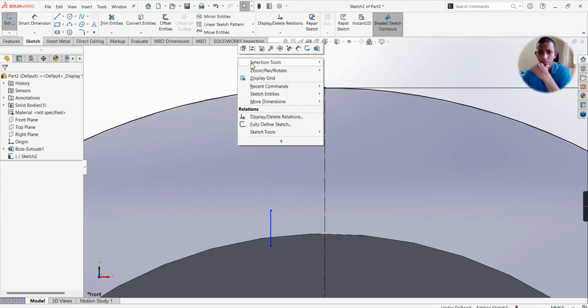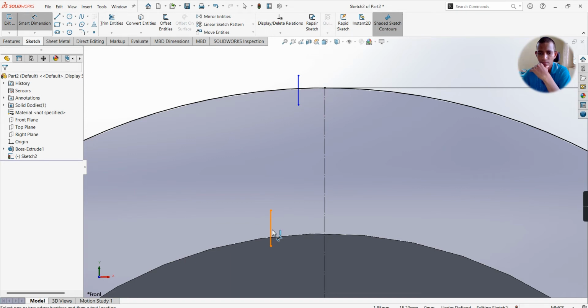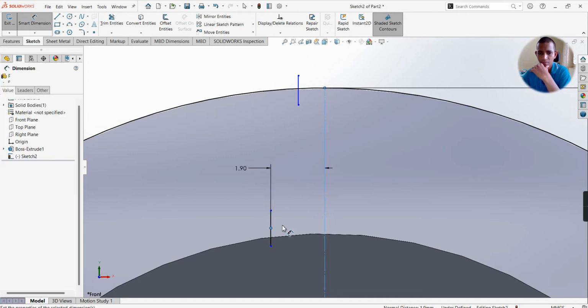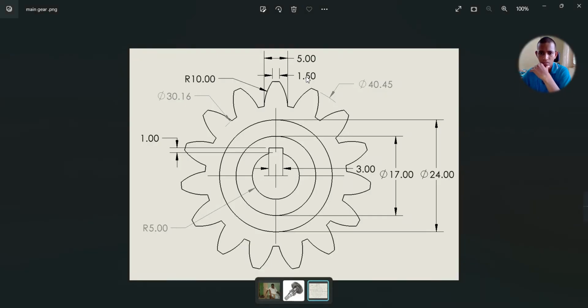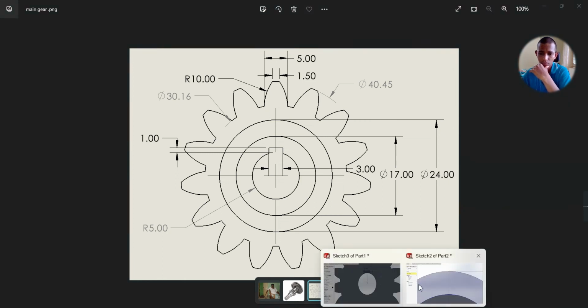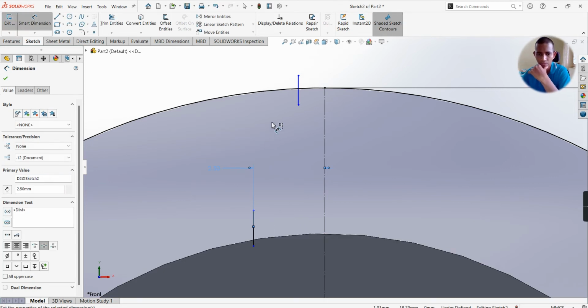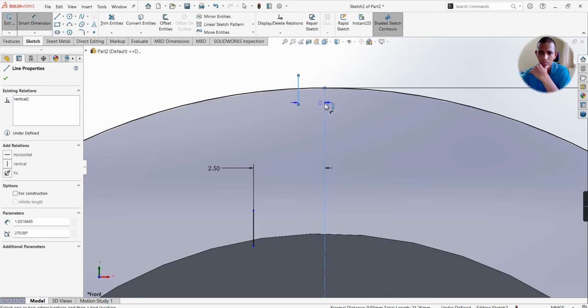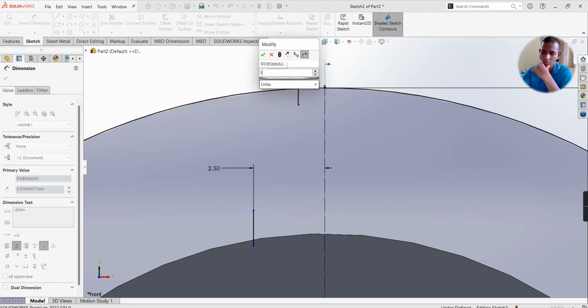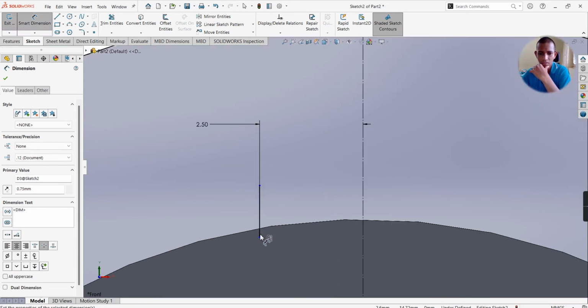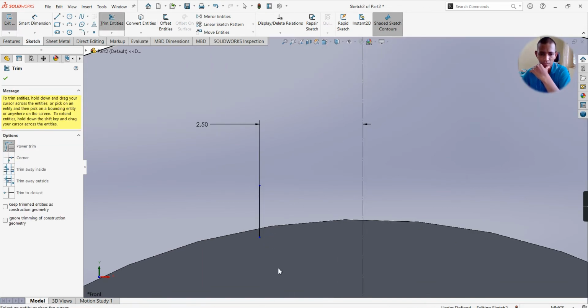Now do the dimensioning from this line to center line. This is 5 mm. So we are going to design only this part. 5 divided by 2. Next, from here to here, this is 1.5 divided by 2. Now trim the extra line. Go for trim.